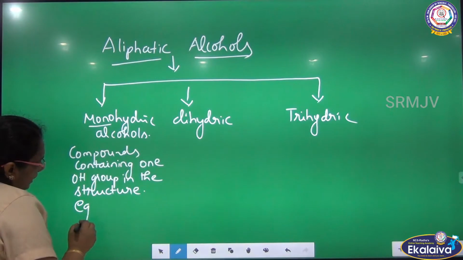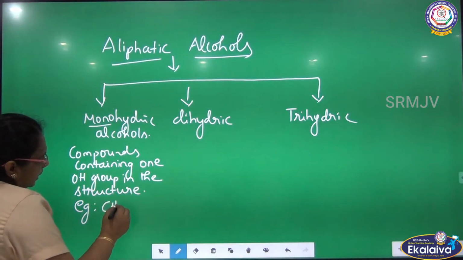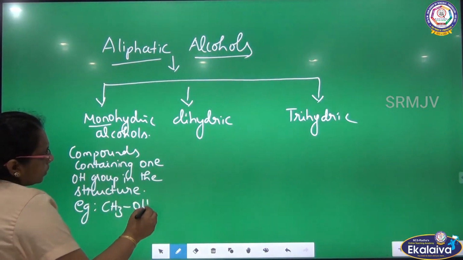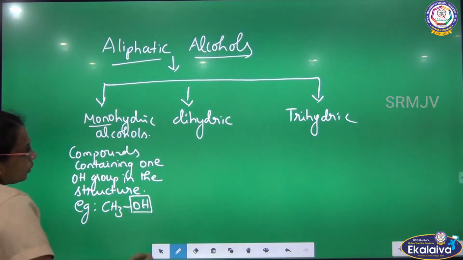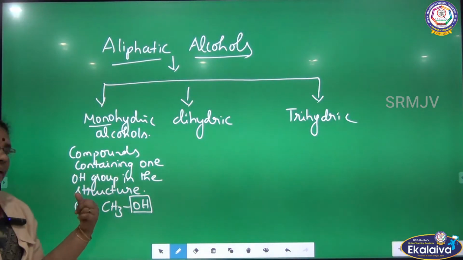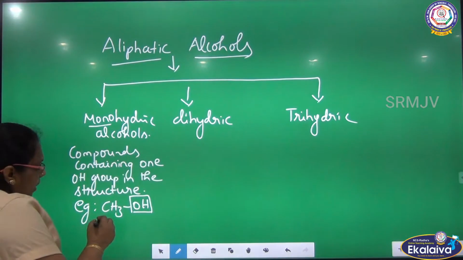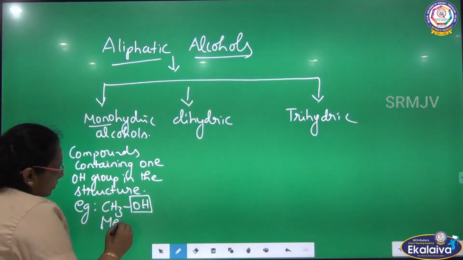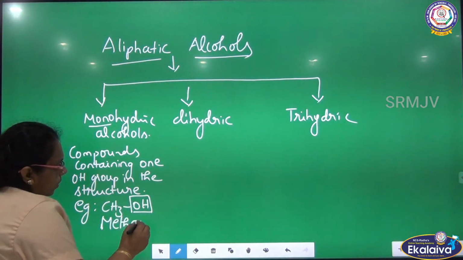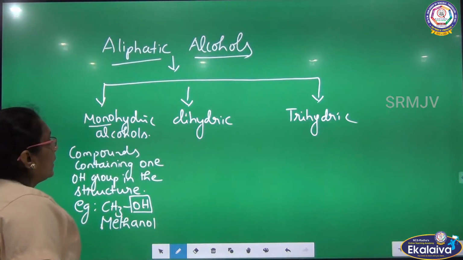The very familiar example is CH3OH. See here, there is only one OH group attached, so we can call it monohydric. What is the name of this compound? Methanol.